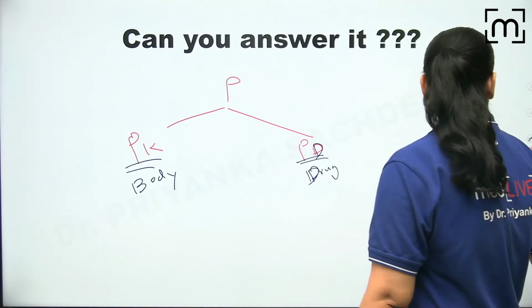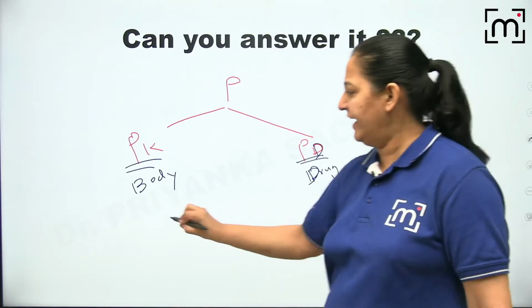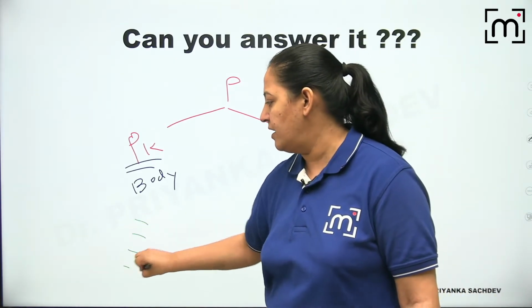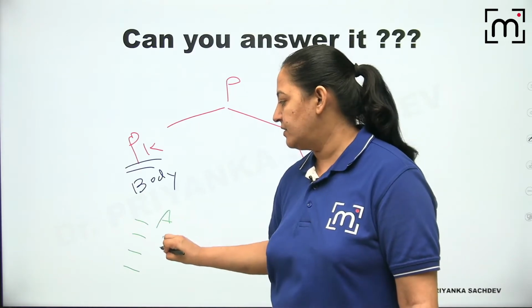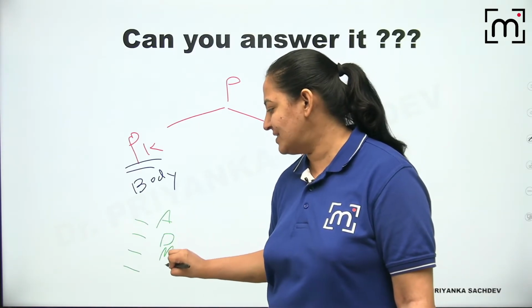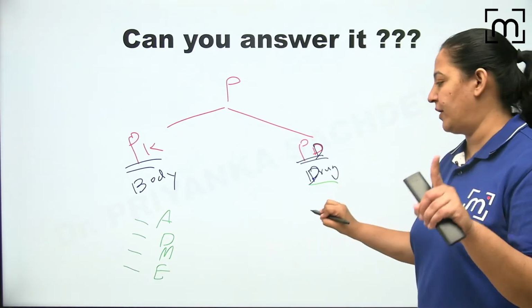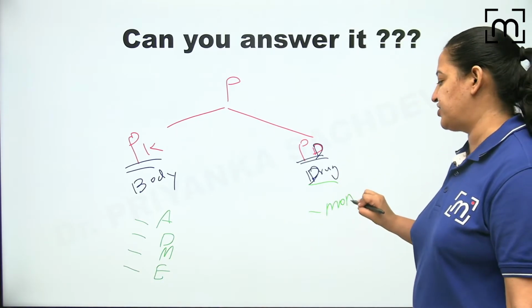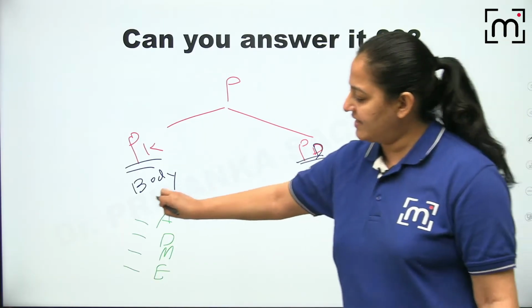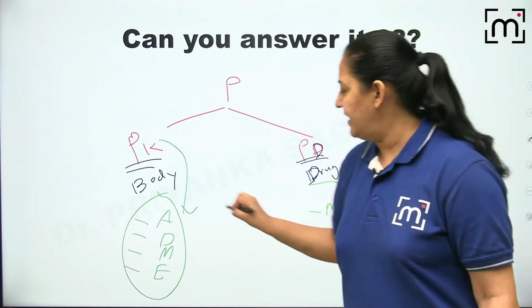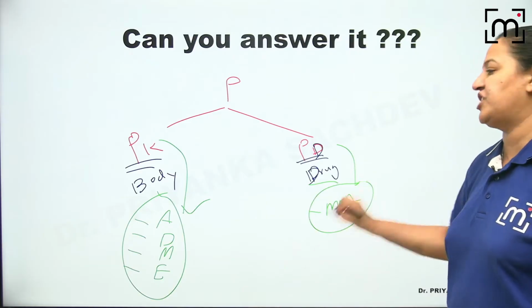Here the body does 4 things to the drug. The body absorbs, distributes, metabolizes and excretes the drug one by one. But the drug does only one thing to the body. The drug shows its mechanism of action on the body. So pharmacokinetics has 4 chapters under it, and pharmacodynamics has only 1 chapter under it.